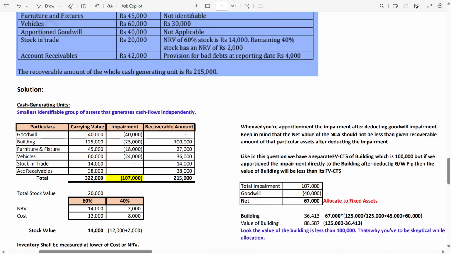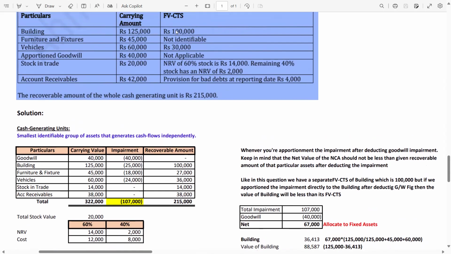Whenever you are apportioning the impairment after deducting the goodwill impairment, keep in mind that the net value of the NCA, meaning net value, which in this case is the recoverable amount. Keep in mind that the net value of the NCA, meaning carrying amount less impairment, should not be less than the given recoverable amount. The given recoverable amounts are these ones. Look, these ones, this one.